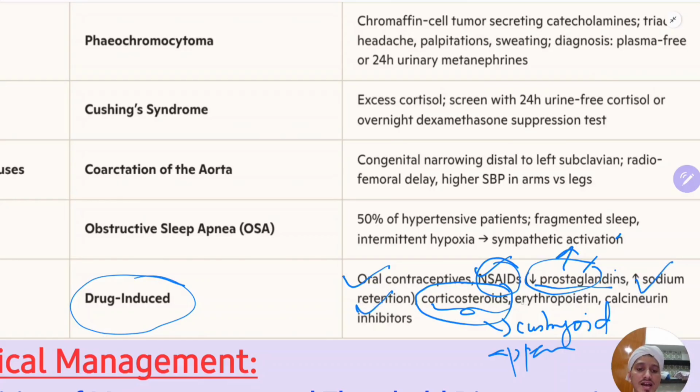Another thing is erythropoietin. In a patient with polycythemia vera, who has a hemoglobin of 20 or 19, when you measure the erythropoietin concentration, it is increased, and secondary causes are ruled out.